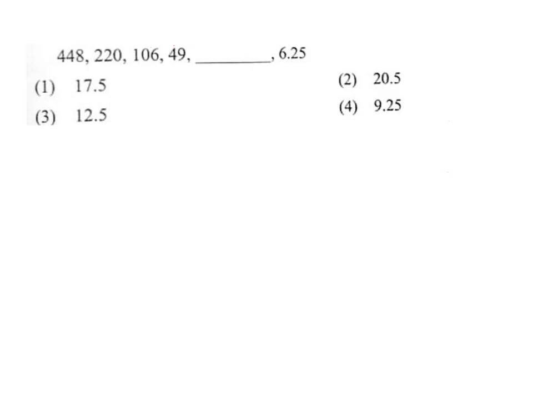If you see this question, 448 and 220, 220 is close to half of 448. For example, if you divide 448 by 2, you will get 224, but given here is 220. So what we have to do is something like minus 4. Now what is the next thing we need to do? Again the same thing, division and minus. So this is the trend that is following, division by 2 and minus 4. When you divide by 2 you get 110, then minus 4, you get 106.